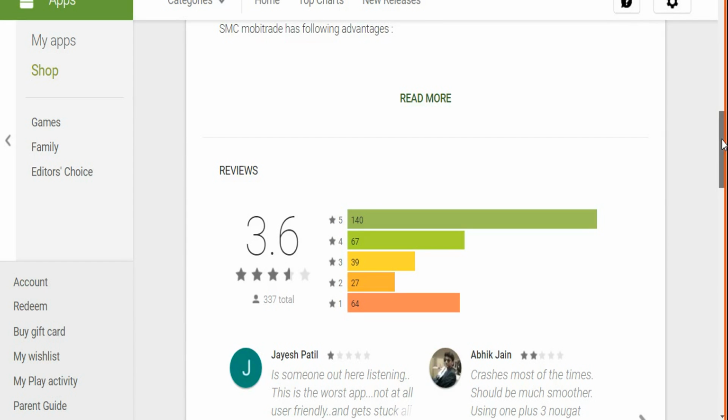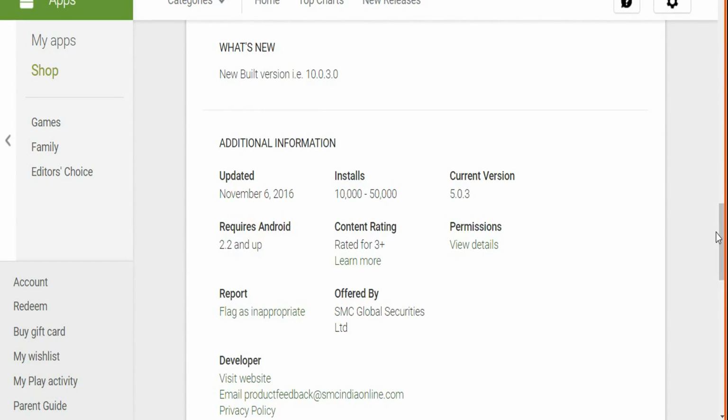The update frequency in this case is also not that great. The last update was done on 6th of November 2016. One thing we need to understand here: the best stockbrokers of the country, especially the ones in the discount broking space, update their mobile app in a frequency range of 2 to 3 weeks. And when we're looking at these mobile applications from SAS Online and now the SMC one, we're talking about months and years. Now this is really strange.